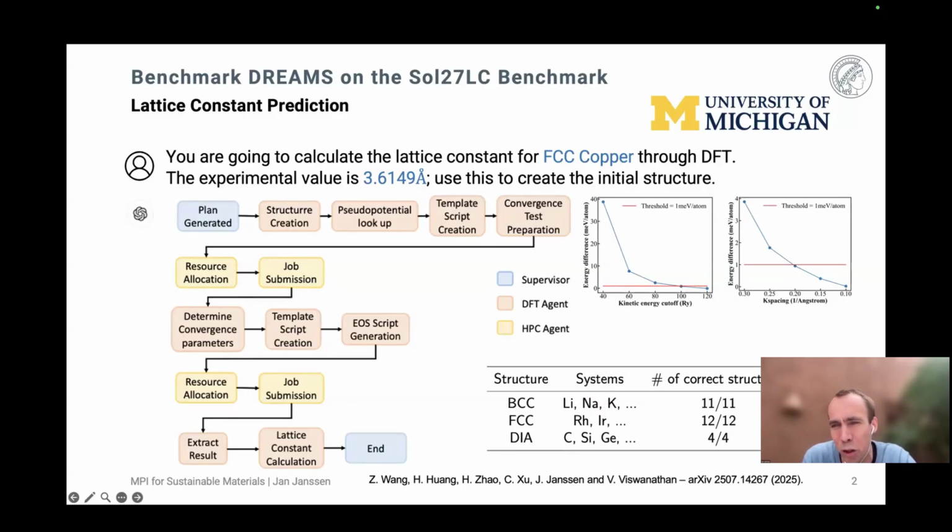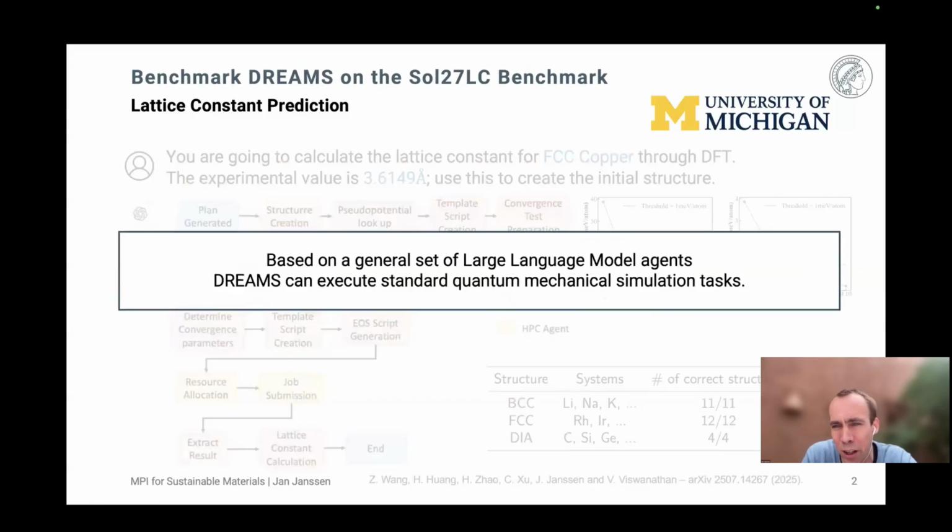And as an expert, I have no chance to say whether this was done by a fellow expert or by a large language model system. Right. So for me, as somebody who's very focused on the method development side, this really allows me to focus more on developing new methods. And if an experimental colleague or another colleague wants to use my methods, they can do so through the agent interface.